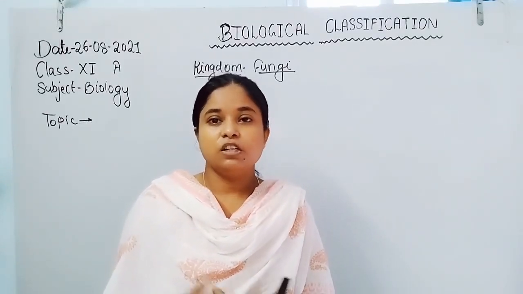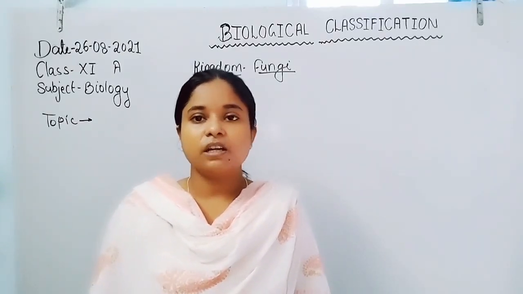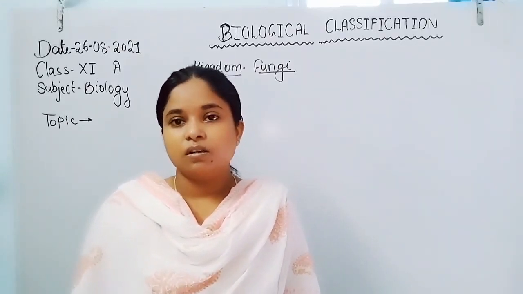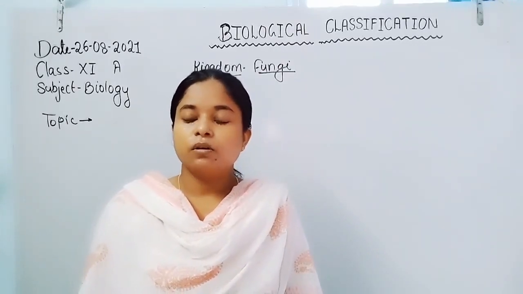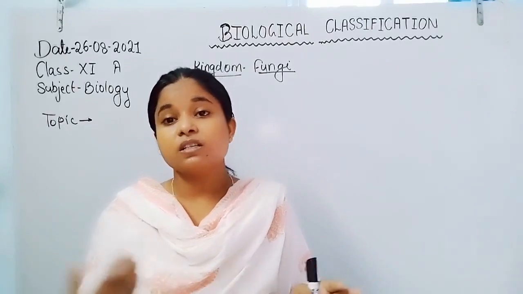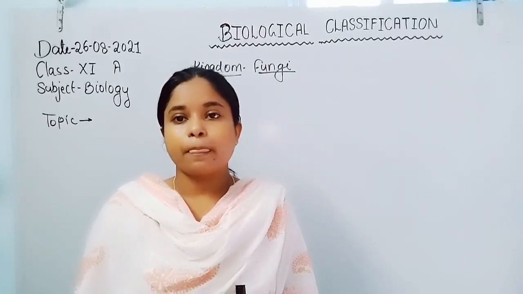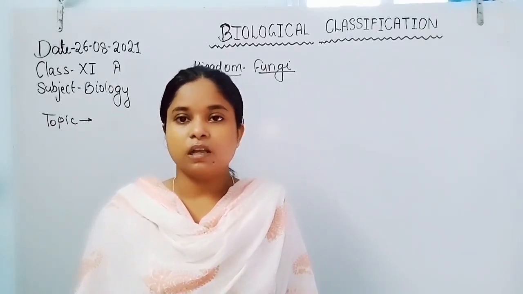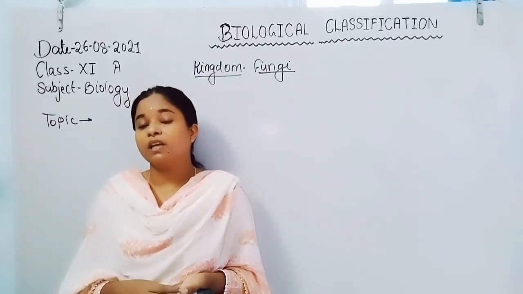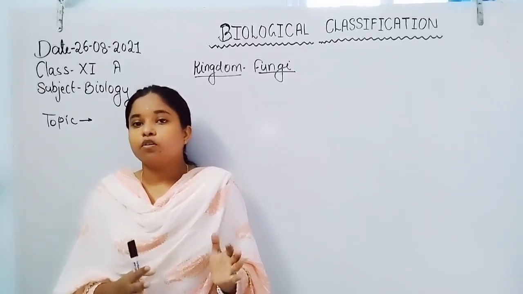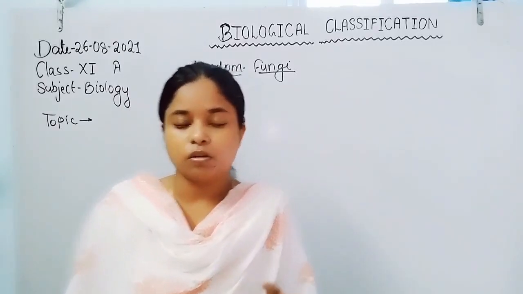Then ciliophora, so called because they represent the ciliated organisms like Paramecium. They get their food by the cytostome, and also due to the coordination between the cilia which are present around the cell membrane, they show locomotion through the cilia. Now flagellata. Flagellates, mainly the example is Trypanosoma. They have flagella for locomotion, and Trypanosoma causes sleeping sickness. So it is also a parasite.